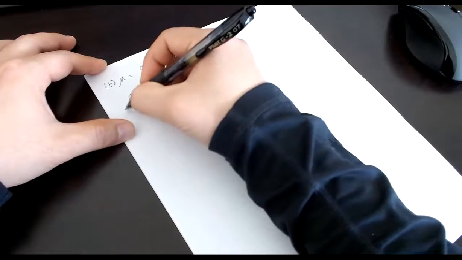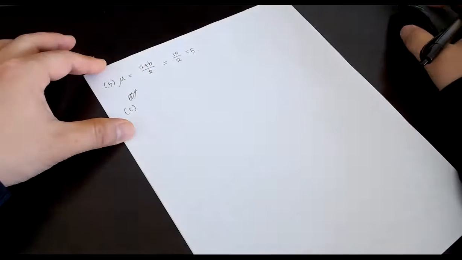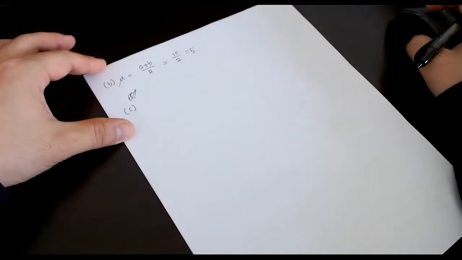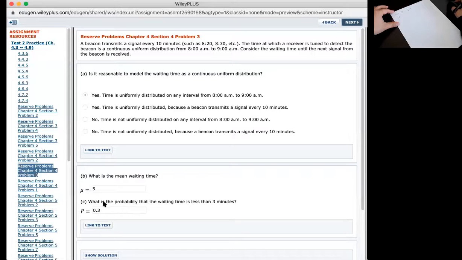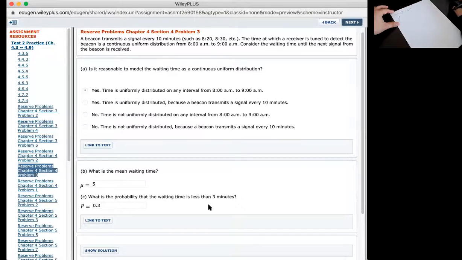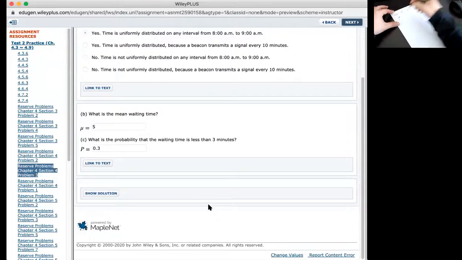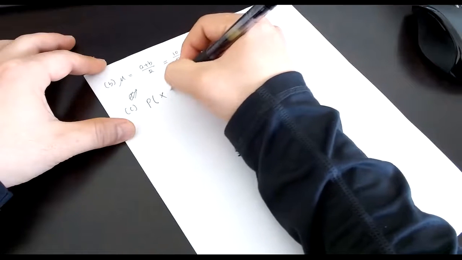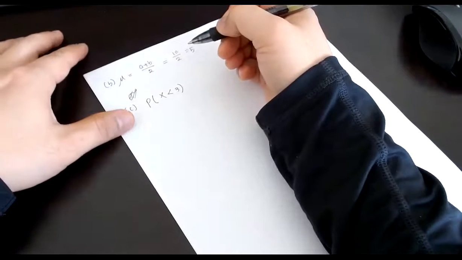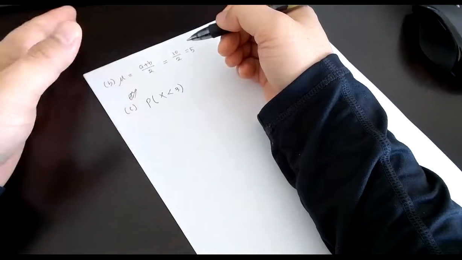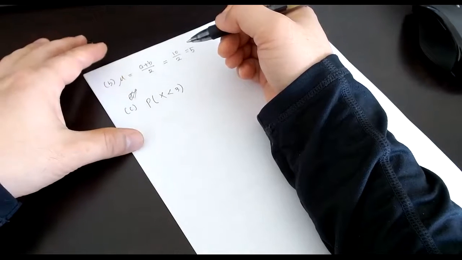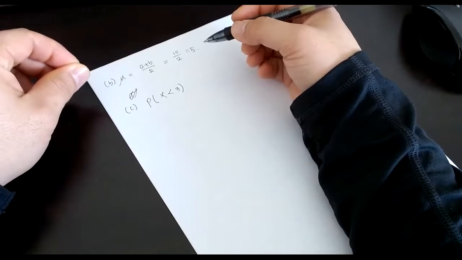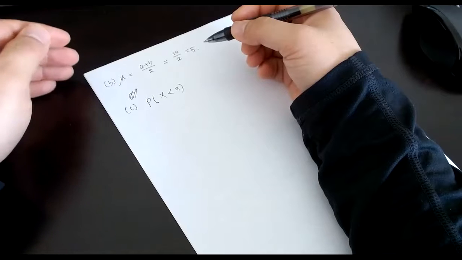Okay. And then C, what is the probability that the waiting time is less than 3 minutes? Then we find the probability that x is less than 3, whenever x is from 0 to 10, right?